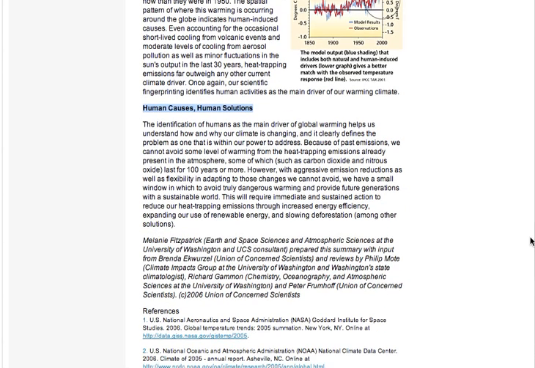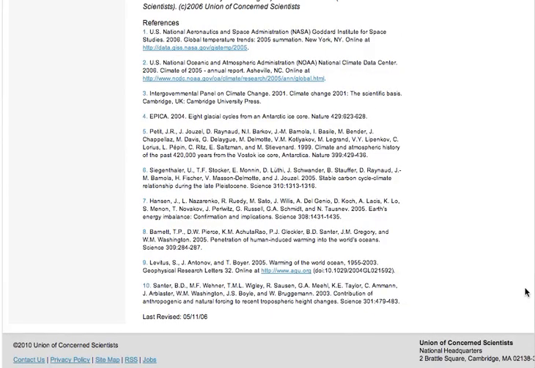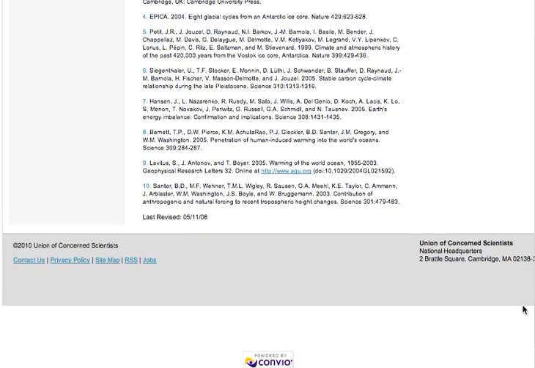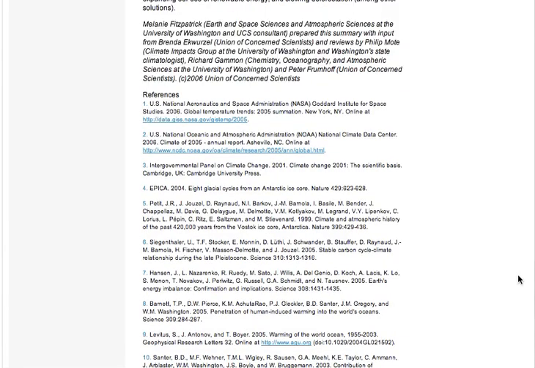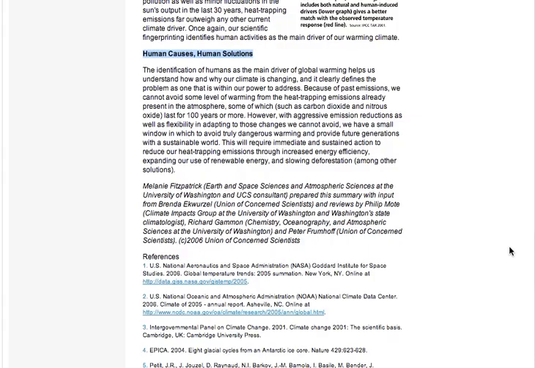And so with all those different evaluation criteria, I can combine them into one paragraph, otherwise known as an annotation, and write something basically that says, this website cites many good sources and is written by Melanie Fitzpatrick of the Earth and Space Sciences and Atmosphere Sciences at the University of Washington for the purpose of the Union of Concerned Scientists.